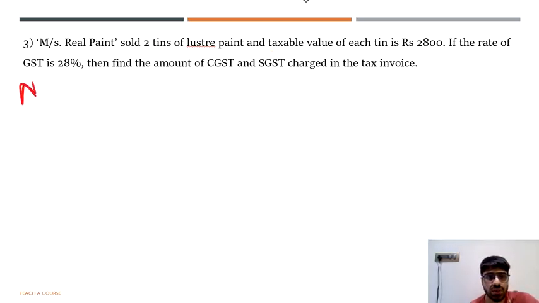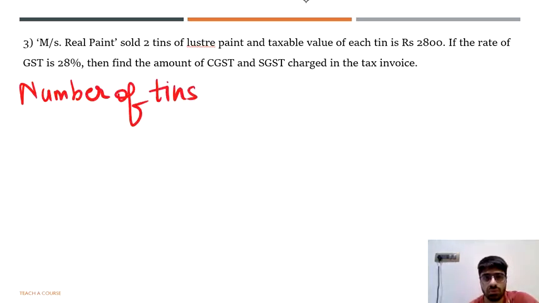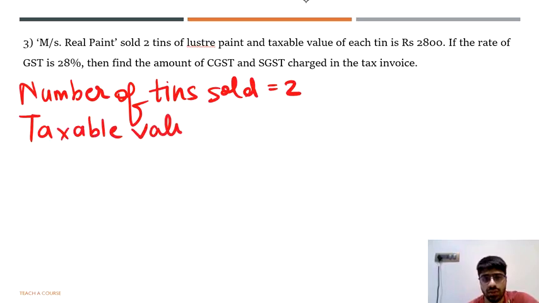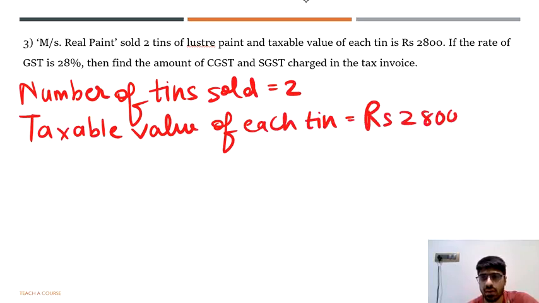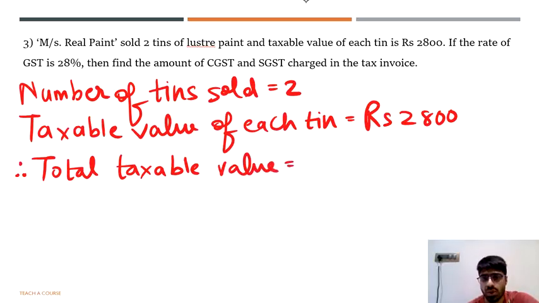Okay, so we will start with the number of tins sold. That is equal to 2. The taxable value of each tin is rupees 2,800. So you can say therefore, total taxable value would be 2,800 multiplied by 2, and that is equal to rupees 5,600.